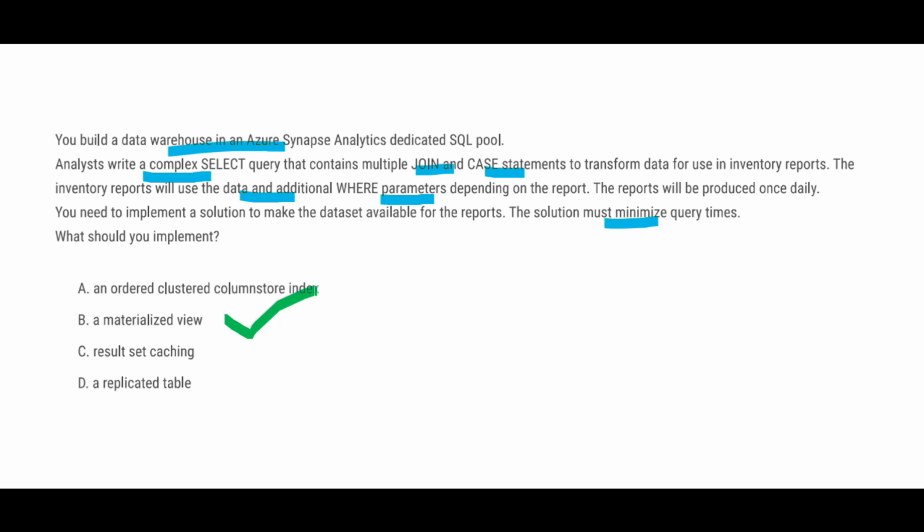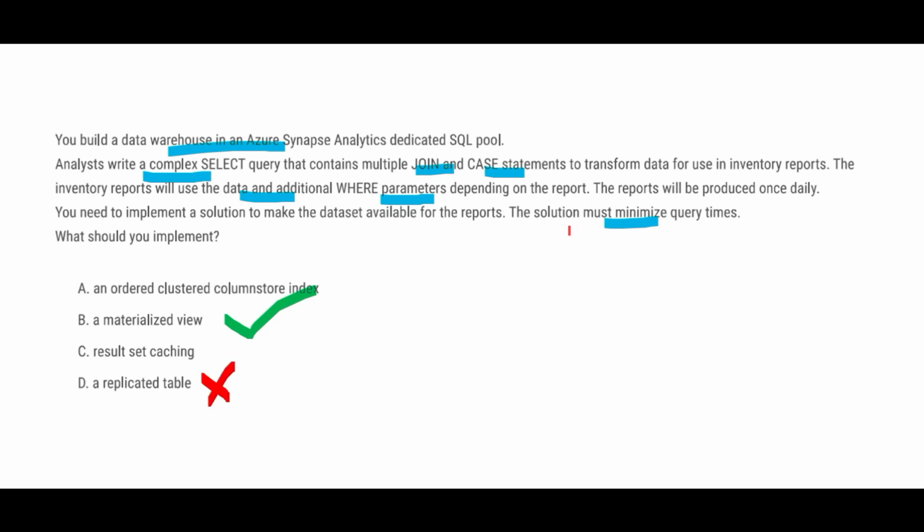Now, why? What about a replicated table? A replicated table will not help you minimize the query time, because a replicated table is a detailed table. Suppose you have a detailed table that you have not pre-aggregated, with 1 million records. If aggregated, the 1 million would have become 100K. But if you replicate the data, replication will not make it 100K. It will still be 1 million. That means your queries cannot run fast, so that is a problem.